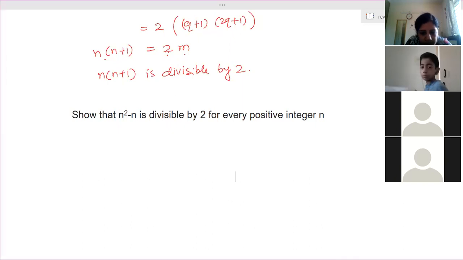Done? Yes, ma'am. After this, the question is the same as the square of any integer of the form 3m or 3m plus 1. Exact same one. Yes, ma'am.